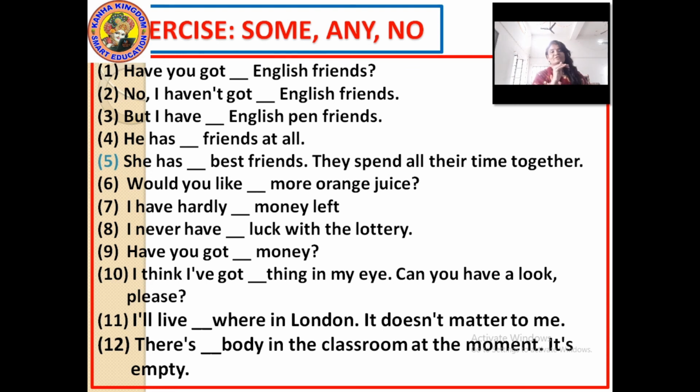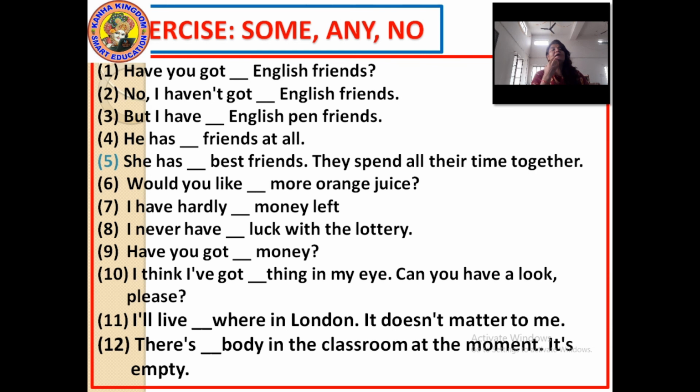Now it is in a question form, so what are we going to use? Would you like to have some orange juice? Some more orange juice. Any more orange juice? No, it's not a negative sentence, so it cannot be there.